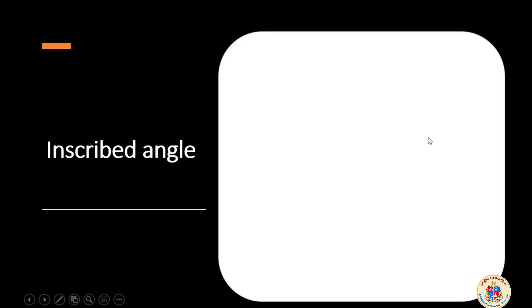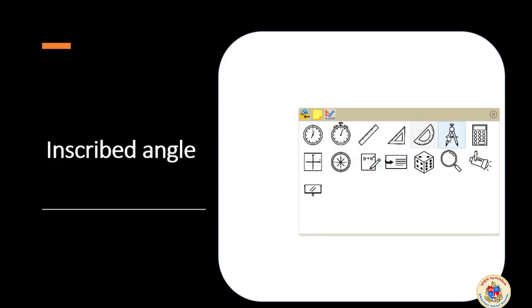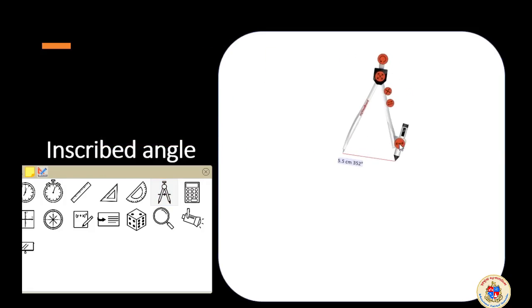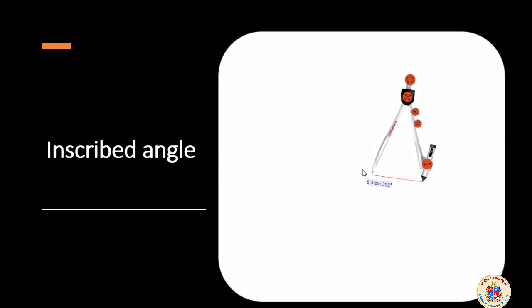The concept coming out is the inscribed angle. What is meant by inscribed angle? It is quite simple. That can also be shown by simply drawing, so that you will understand it better. I got my compass that is required. First, a circle is required. The full chapter is in and around a circle.